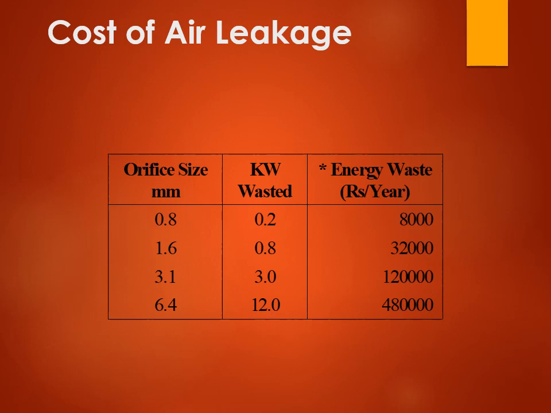So this table is very important for you to understand. Maybe these numbers are not important, but the explanation should be done based on the numbers given here. You must understand how they are interlinked with each other. The orifice size is interlinked with the kilowatt wasted and the energy waste in rupees per year, or the monetary loss. This is a very important point to understand as far as the exams are concerned, friends.